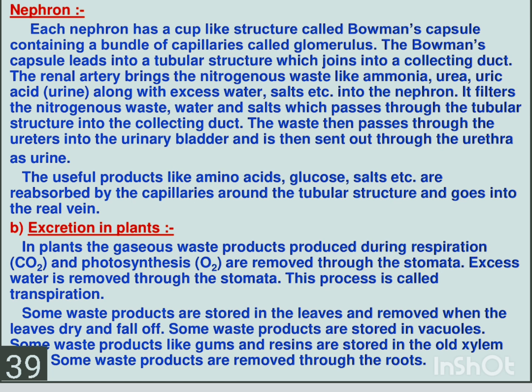The useful products like amino acids, glucose, salts, etc. are reabsorbed by the capillaries around the tubular structure and go into the renal vein. That is the renal vein. So here again, during the filtration, what happens? Very important products like amino acids, glucose, and salts, everything is reabsorbed. Reabsorbed means if anything essential is left in the waste product, that is filtered and again sent back to the body with the help of capillaries around the tubular structures.